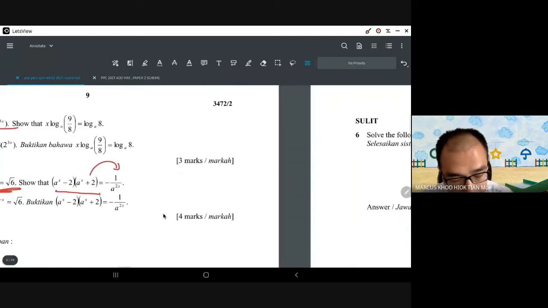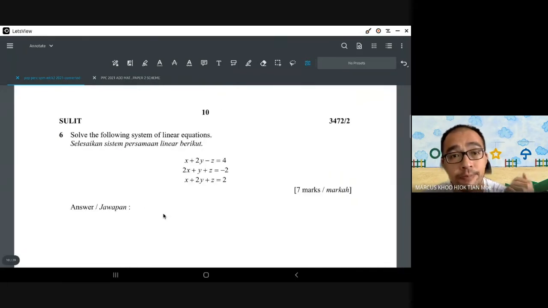Alright? Okay, question 6. This is by far the easiest question of the entire paper. I congratulate those of you who actually did this and got this correct. I'm not even going to discuss this question because it's not a hot question. There's really nothing to discuss here. That I haven't spoken of before. System of linear equations is one of the easiest topics that anybody can do. It's like Form 3 but with 3 equations. So I'm just going to give you the ending.